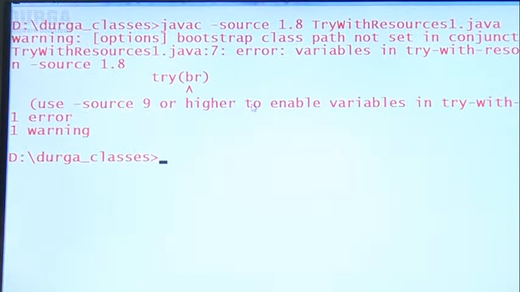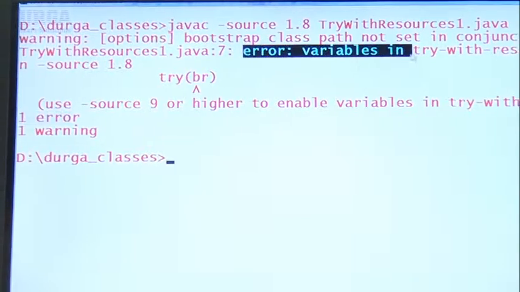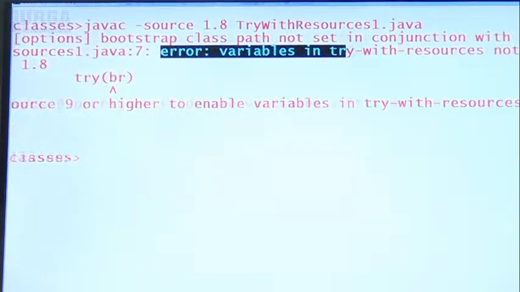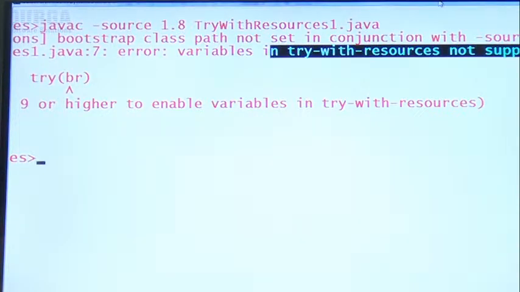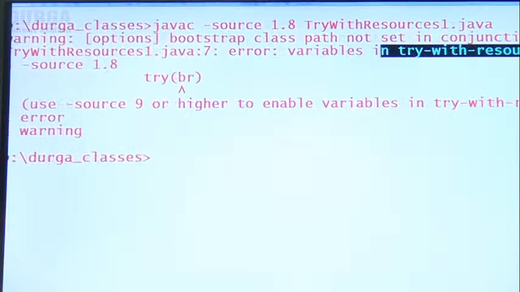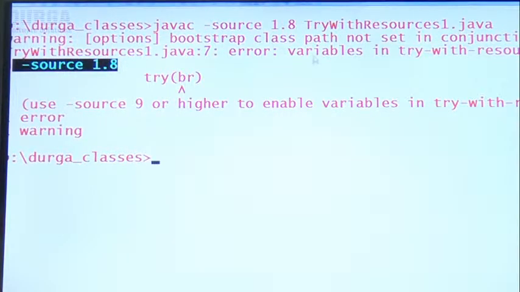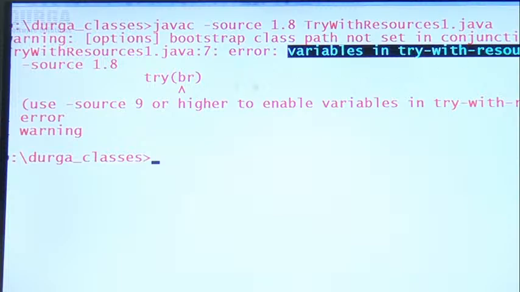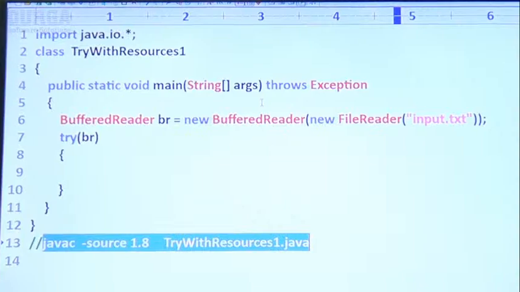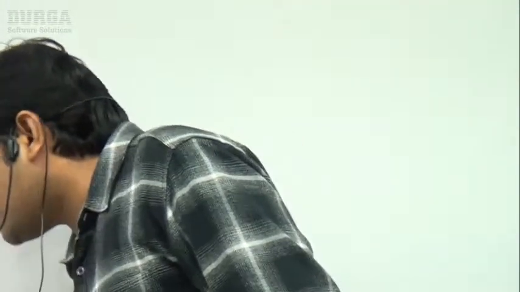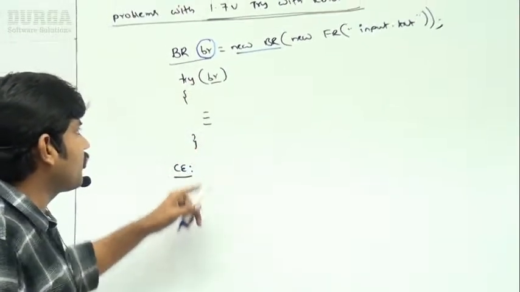If I take it like this, have you observed, automatically we are going to get an error by default. What error, sir? Variables in try with resources are not supported in -source 1.8. Variables in try with resources are not supported in 1.8 version. We are not allowed to use variables with the resources. By mistake, if you try to use them, immediately you will get a compile-time error.